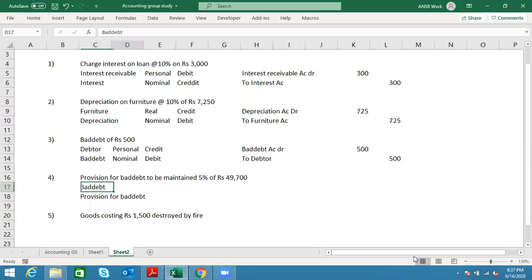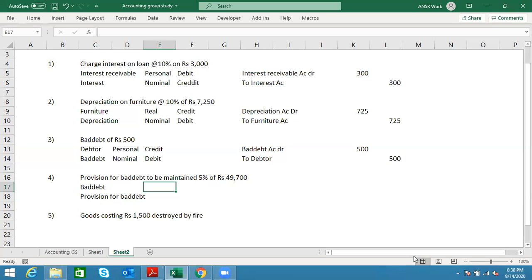Debtor we cannot determine out of them who are the people, and provision for bad debt is actually replacing the debtor, right? Yes, that is just another name for the debtor. For bad debt, we just need to put two accounts all the time: one is debtor and the other is bad debt. For provision for bad debt, you just change that a bit by adding provision, but the rest is exactly the same. In fact, the analysis and the way we pass the entry are also the same.